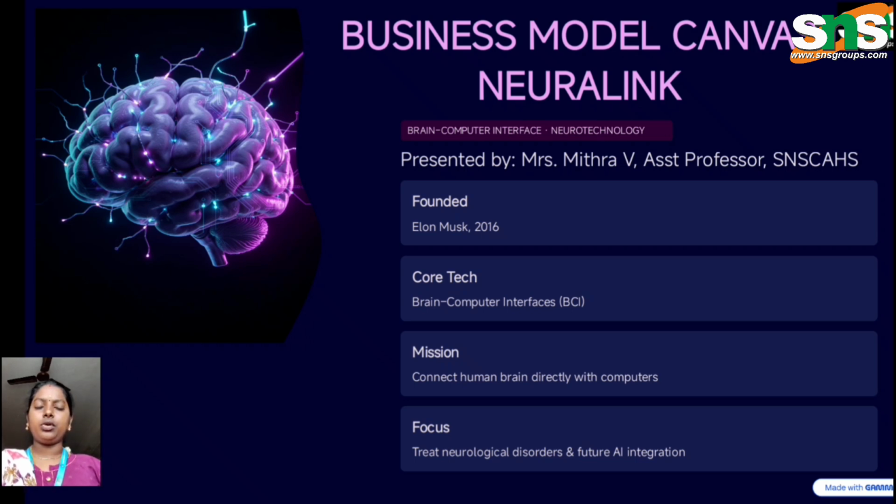So this Neuralink business is one of the most unicorn companies, and it was mainly founded by Elon Musk in 2016. It is the core tech of brain computer interface, that is BCI, and its important mission is to connect the human brain directly with the computers. It mainly focuses on treating neurological disorders and future AI integration.